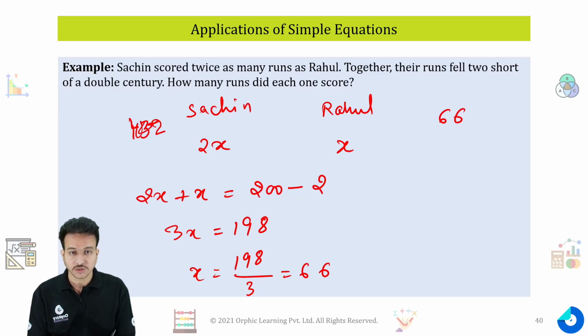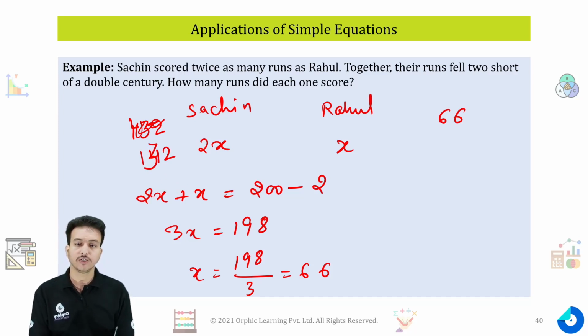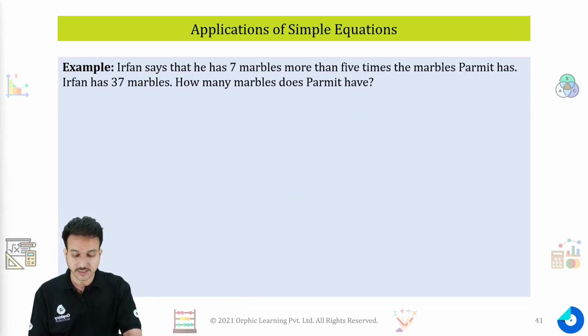He scored 140. He scored 132, I'm sorry. He scored 132 runs. So Sachin scored 132 and Rahul scored 66 runs.